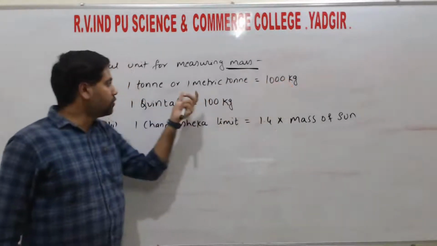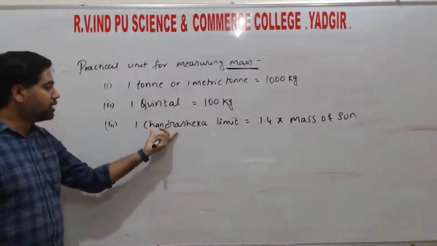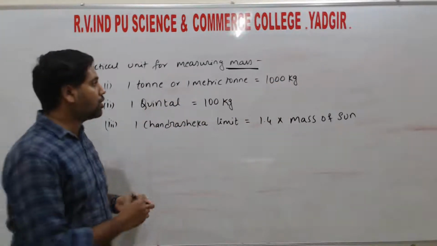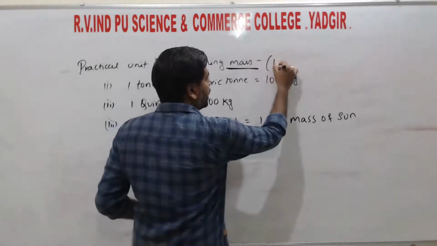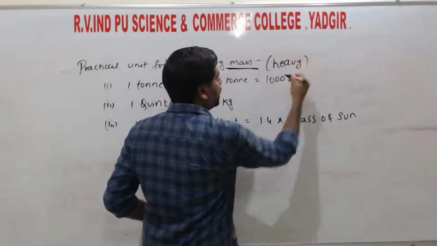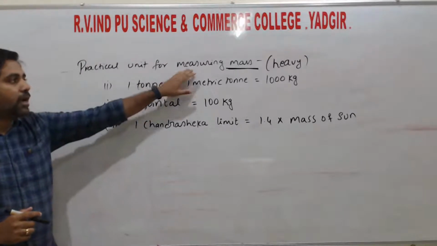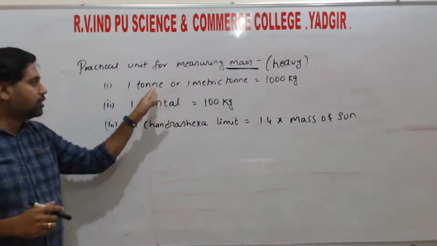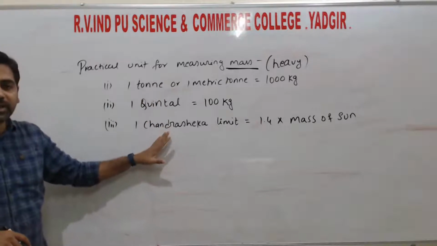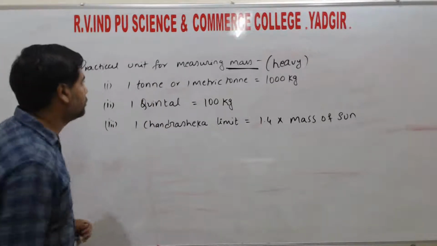Here we have 1 ton, 1 quintal, 1 Chandrasekhar limit. These are the practical units for measuring heavy masses: ton, quintal and Chandrasekhar limit, right?